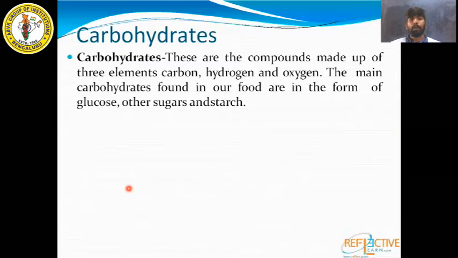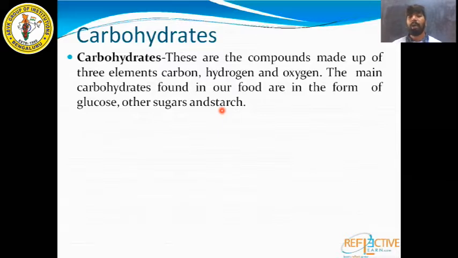So next we have carbohydrates. We'll start studying each of the components of food one by one. First thing is carbohydrates. These are compounds made up of three elements: carbon, hydrogen, oxygen. The main carbohydrates found in our food are in the form of glucose, other sugars, and starch. Understood? So these carbohydrates contain three elements. What are they? Carbon, hydrogen, and oxygen.